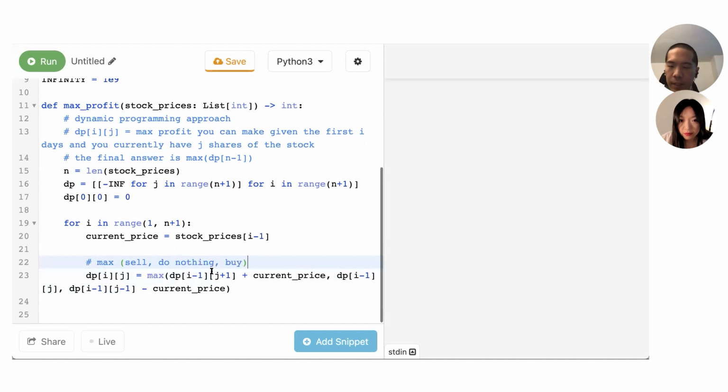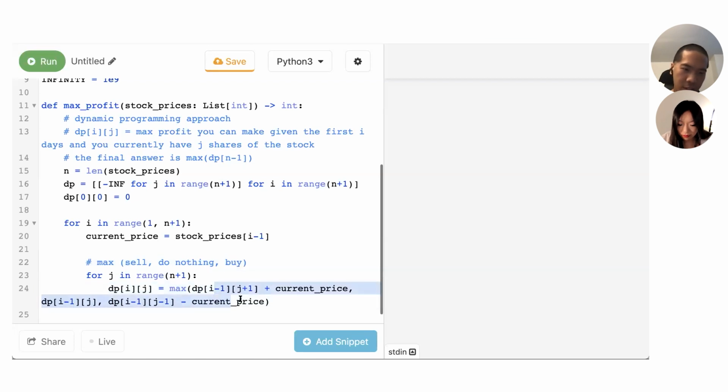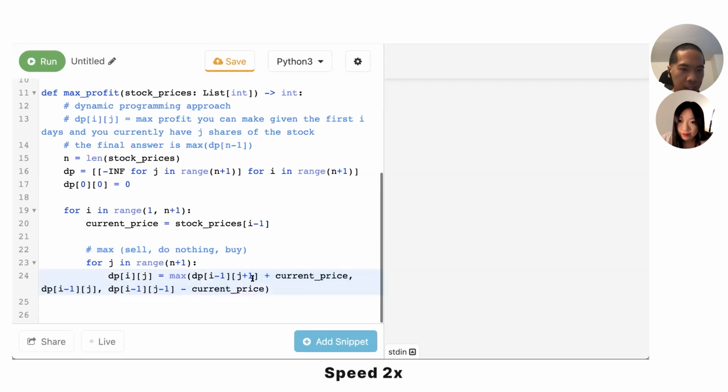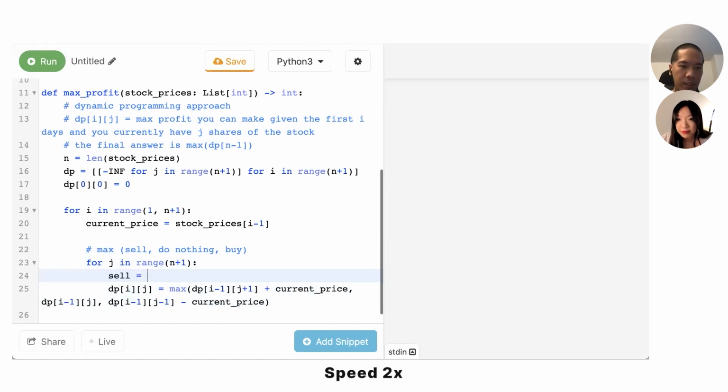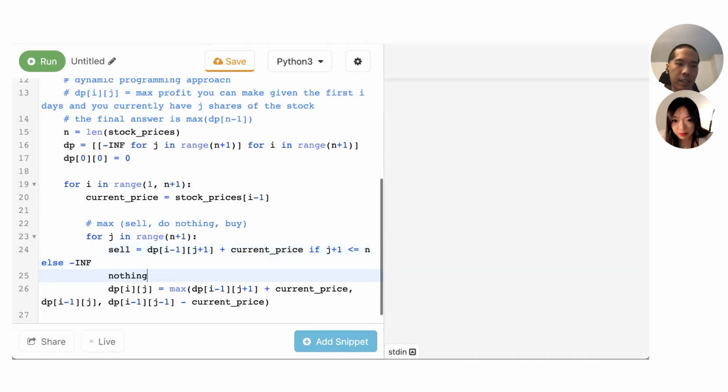And then now I just need to wrap this in an inner loop. I might have some out of bounds errors, so let me try to fix them. So in this case, this just means I sold the stock. And then this is just bounds checking. And then if it's at the very edge, I'll just set it to negative infinity. This is like nothing.